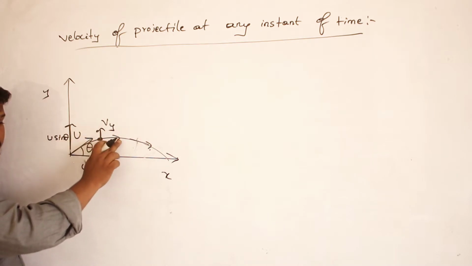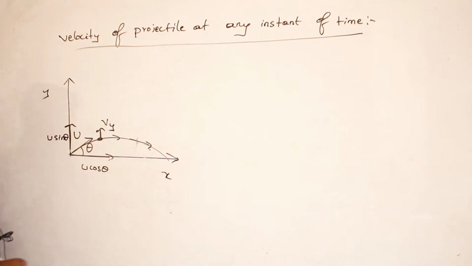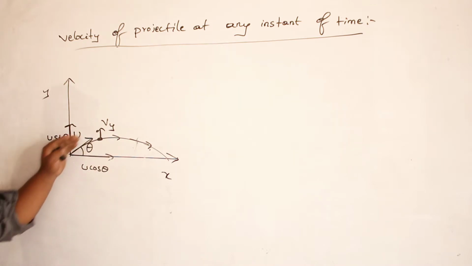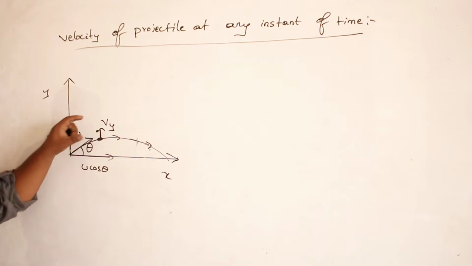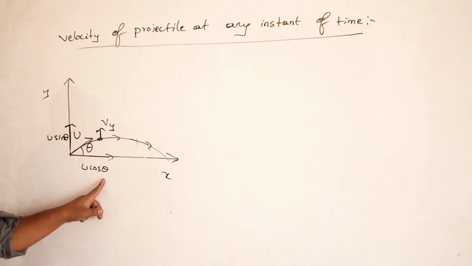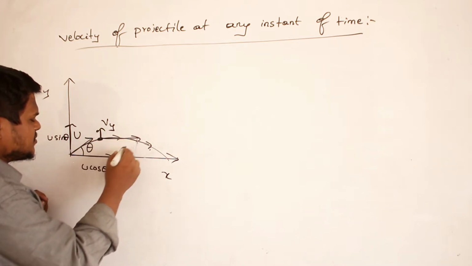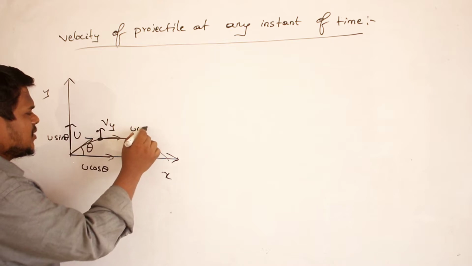Because when it is moving upwards, which velocity decreases? Vertical velocity decreases. When the body is still in ascending motion, vertical velocity decreases. But what about horizontal velocity? It is always constant. So this velocity is always u cos theta only.